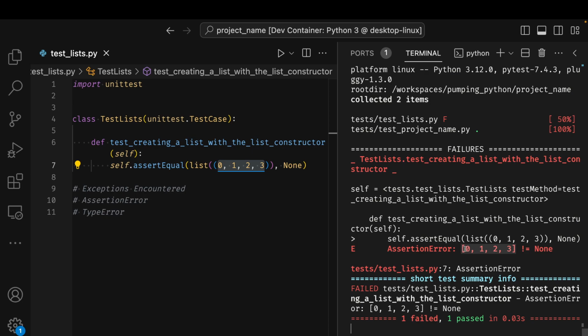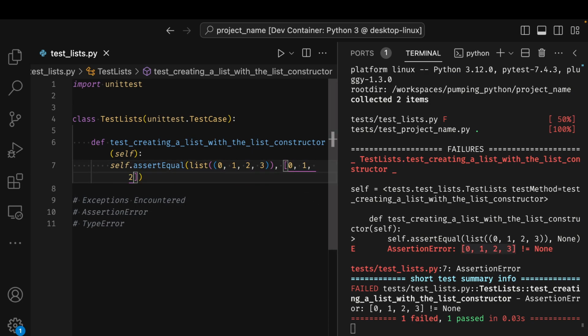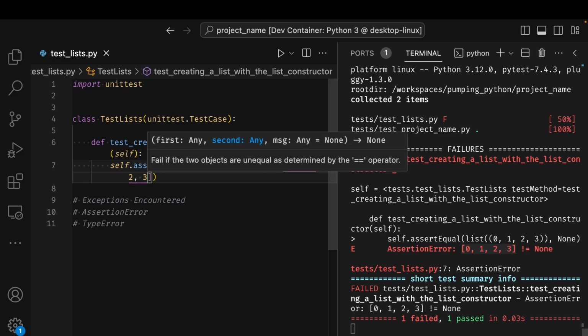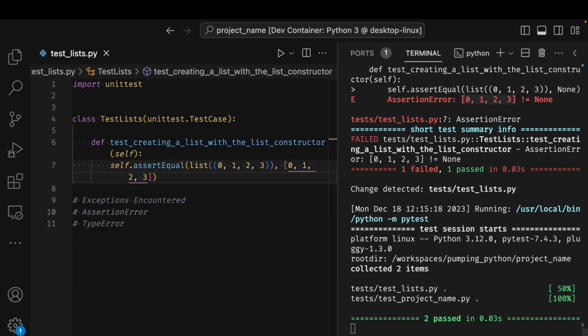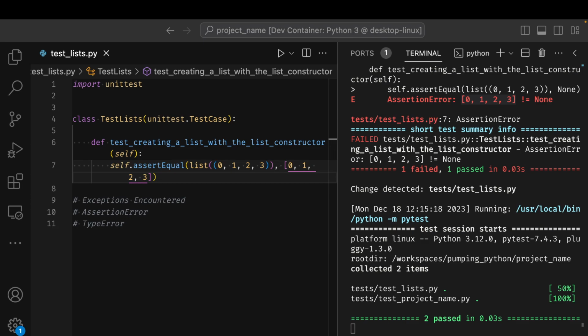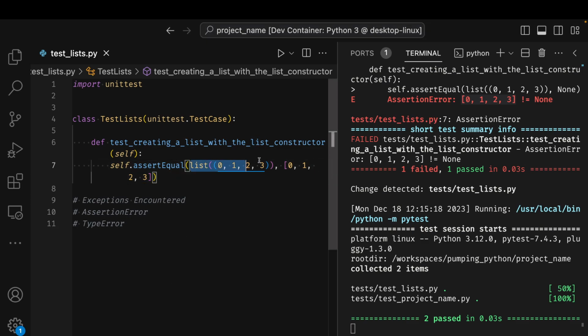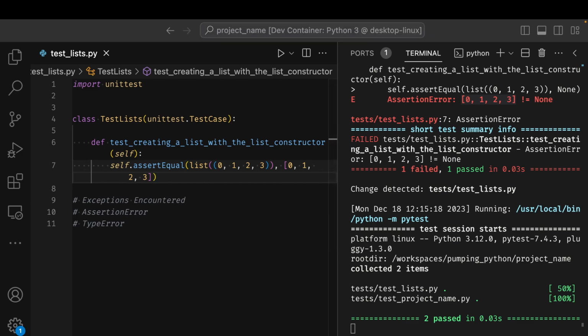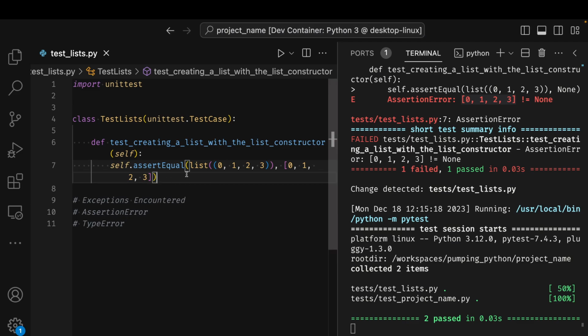Lists are represented with square brackets. I copy that information here, 0, 1, 2, 3, and I'm expecting a passing test. Good. So I now know that I can create a list with the list constructor. It's also represented with square brackets. I like that better. It's less words, so I'll add a test for it.